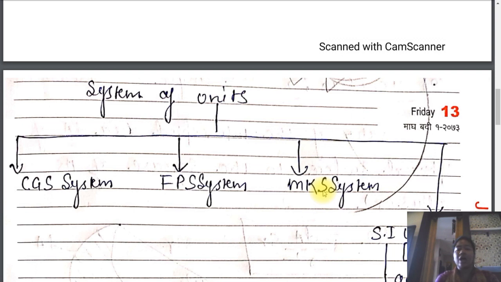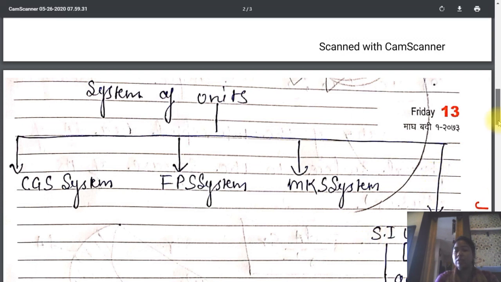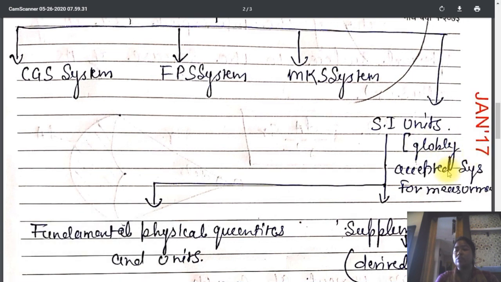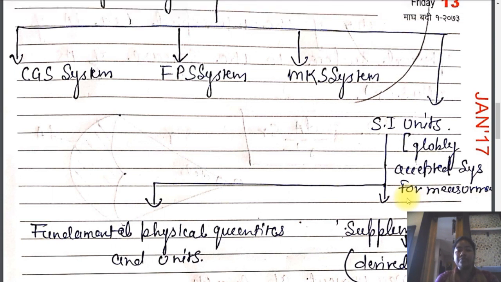So earlier we only had these three systems of units. After some time we got the next system of unit, which is the modified system of unit, and that is defined as the SI units. So SI unit is defined as the globally accepted system for the measurement.